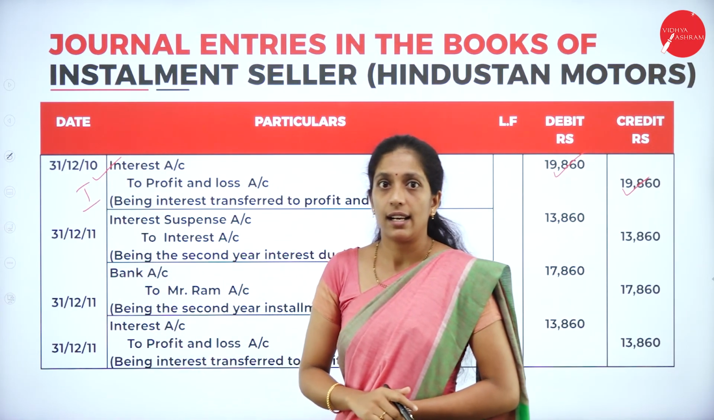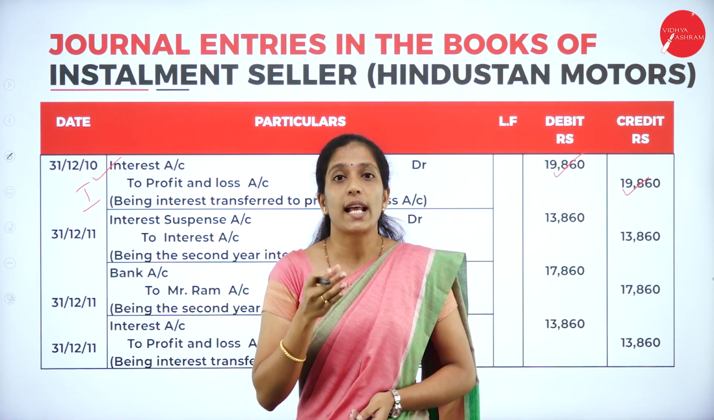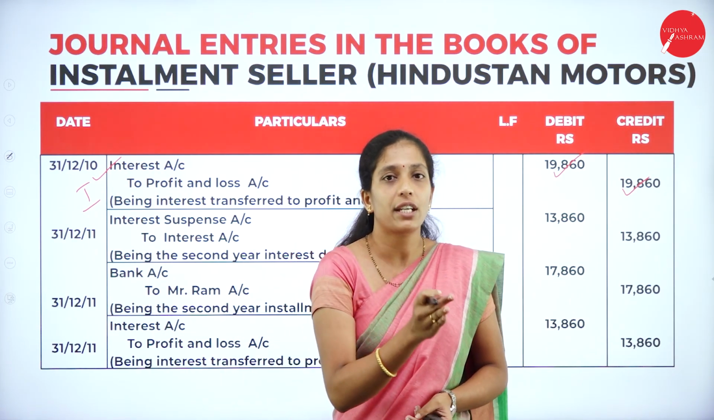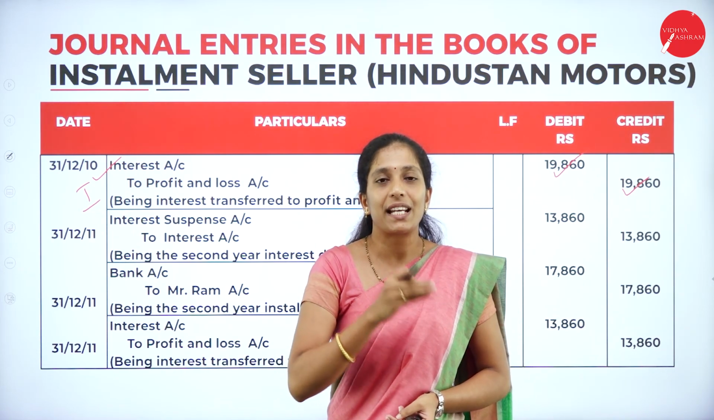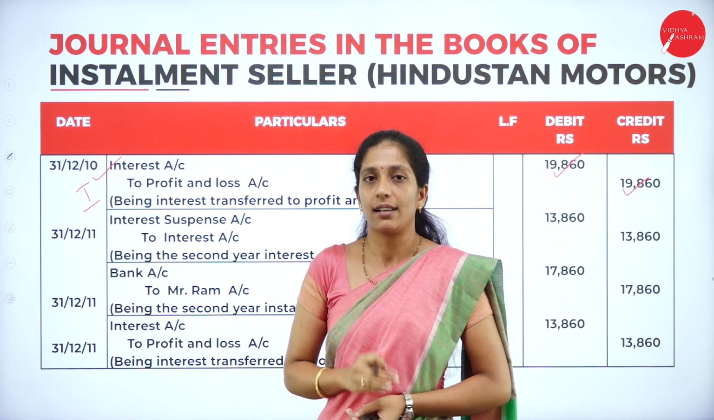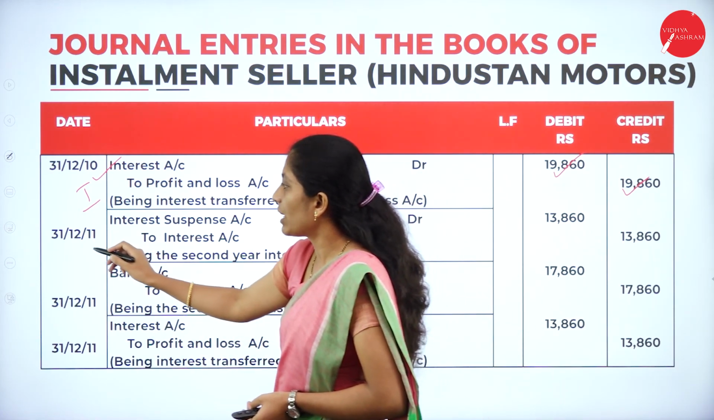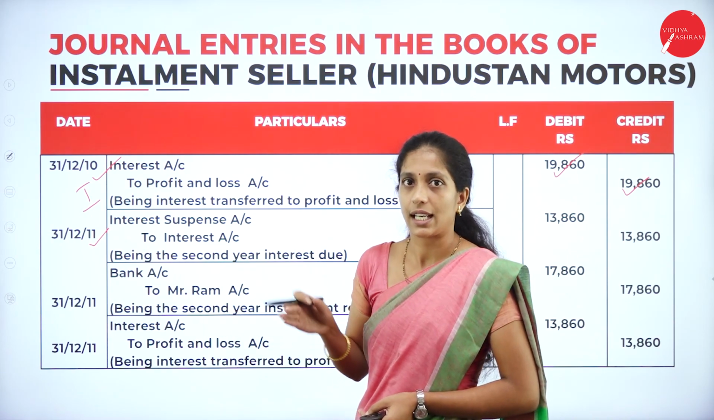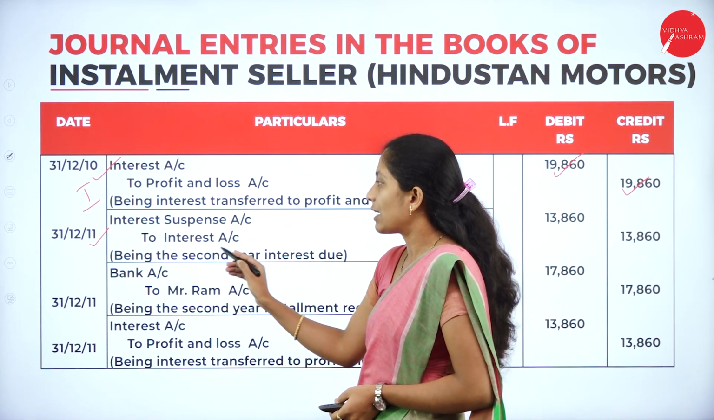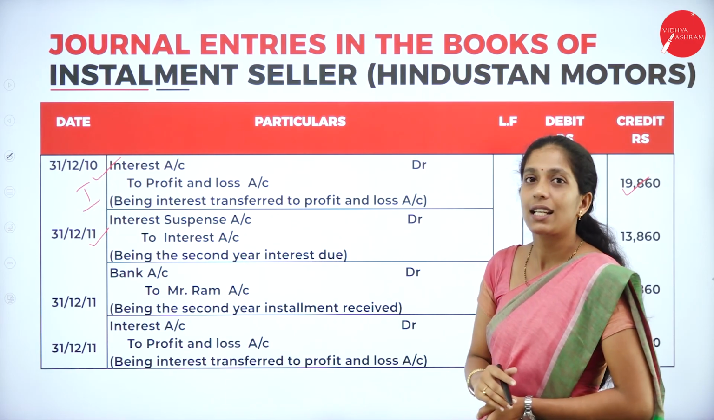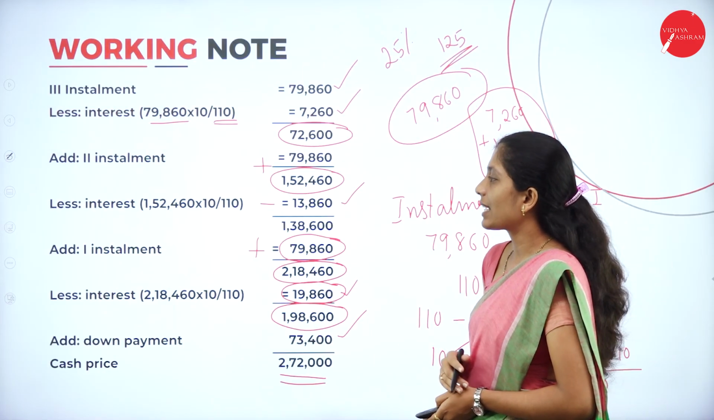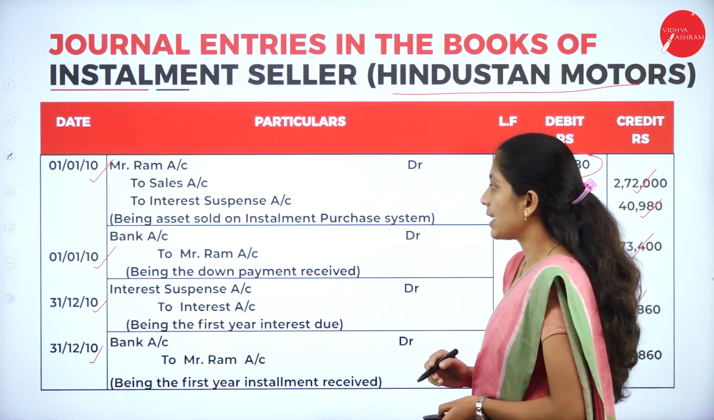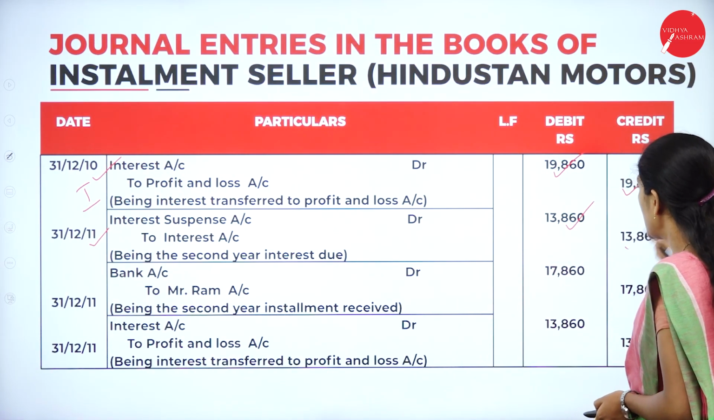Now come to the second year. In the second year we are not going to record entry for selling of asset as well as receiving the down payment. We have already done that in the first year. The remaining amount will be paid in the form of installments. So for the second year we shall begin with interest due. Your entry remains same, 31/12/2011, second year: interest suspense account to interest account, being the second year interest due. Now what is the second year interest? Second year interest is 13,860. So record that amount, 13,860.